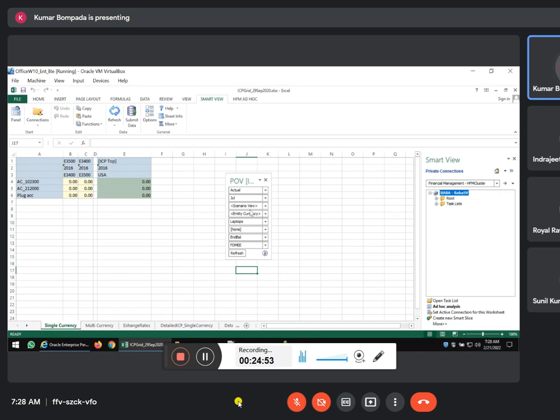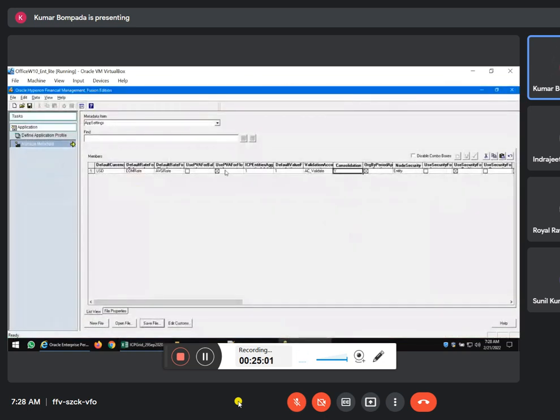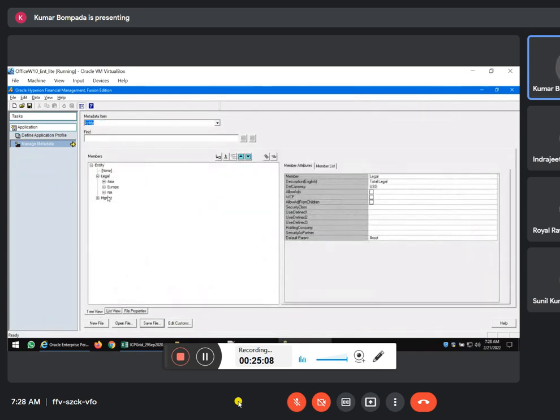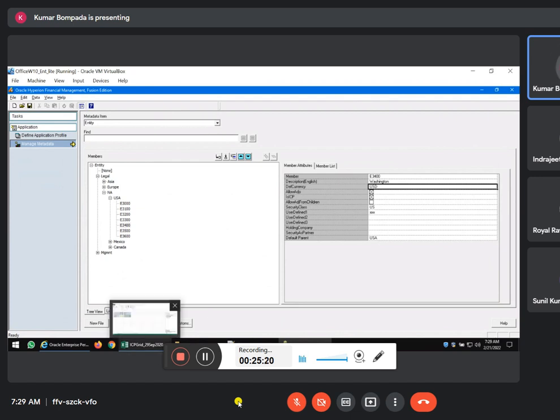I will explain this grid first. Here I have taken 3500 and 3400. Come here, go to entity dimension, go to the three US entities. 3400 is Washington, and 3500 is Dallas. Both are USD only, single currency. For single currency, you don't need any exchange rates.